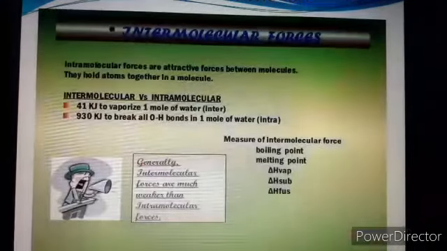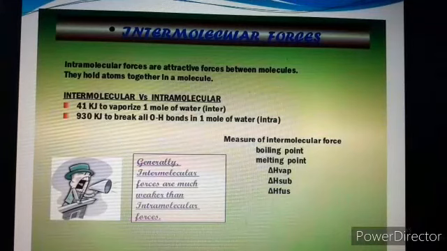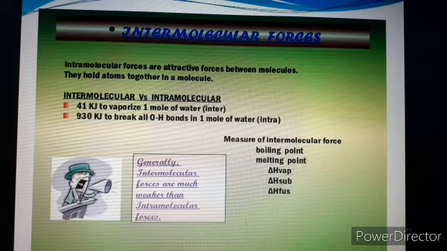Some important points related to intermolecular forces. There are two types of forces, intermolecular and intramolecular. Inter means between two different molecules or particles. Intra means in the same molecule. Intramolecular forces are attractive forces that hold atoms together in a molecule. The forces of attraction within one molecule are called intra, but between two different molecules or particles they are called inter.